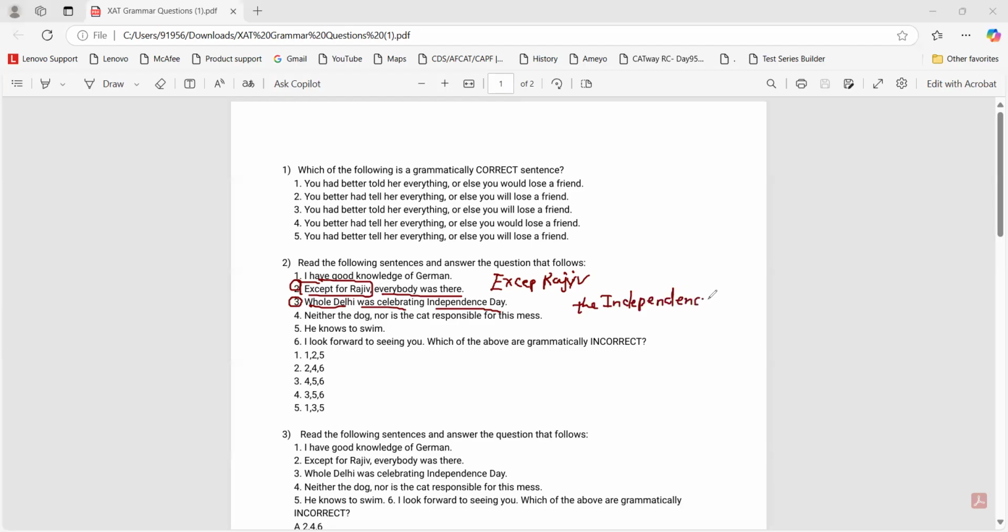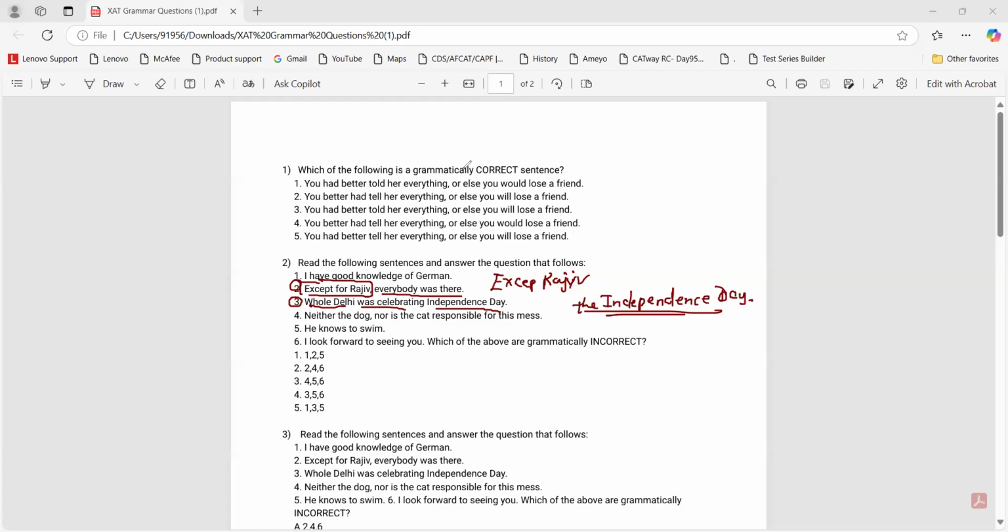Let me know. Can we say the Independence Day? Can we add the here? Why won't we be able to use the if we are not using the here? Muskan. Because it is talking about a particular day, it is not talking in general, so that is why I think we cannot add the Independence Day.